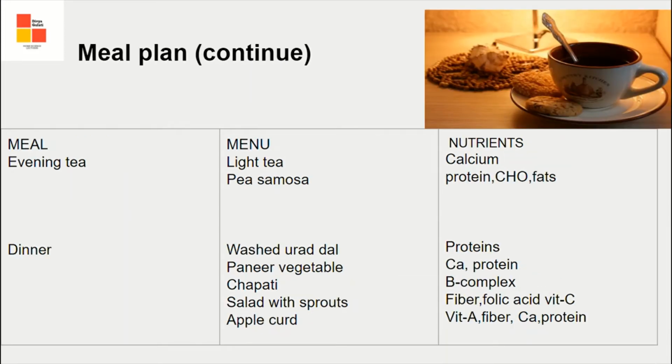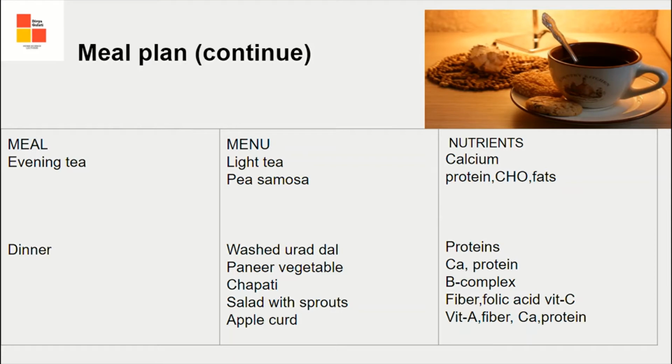Evening tea consists of light tea or any type of a shake, because we have written light tea. Light tea means more milk and less water, so calcium is there. Pea samosa. From pea, proteins are there. From samosa, carbohydrate and fats are there.